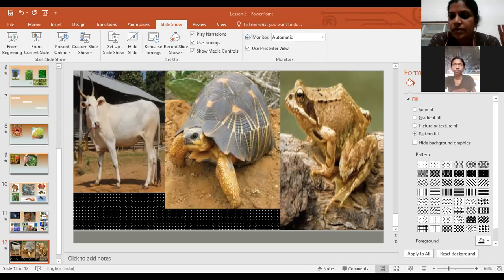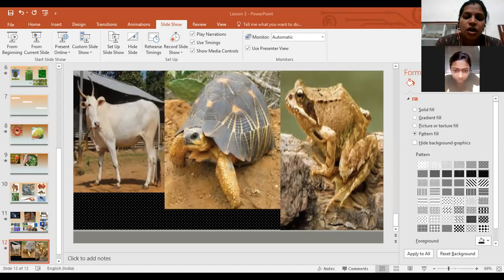Okay, can you remember which is the largest flower in the world? Rafflesia.